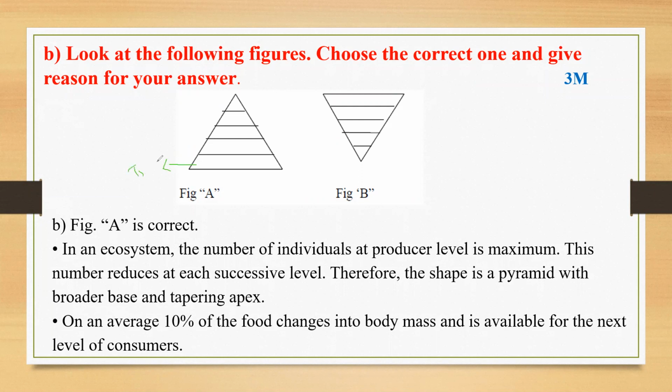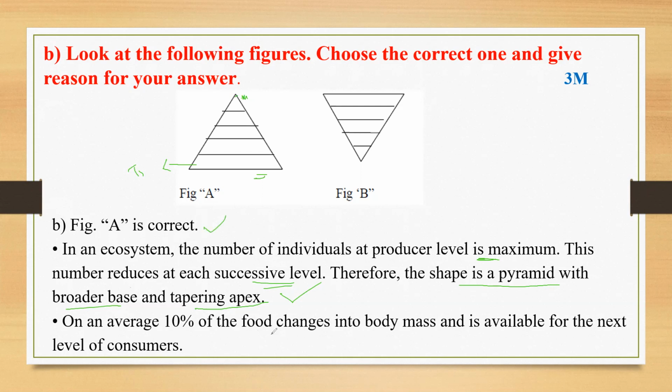So this is T1, more producers, the number will be maximum, and this number reduces at each successive level. Therefore, the shape is a pyramid with a broad base and tapering apex. Always the base will be broad and the apex will be narrow. This is the concept. Due to this reason, figure A is the correct one.